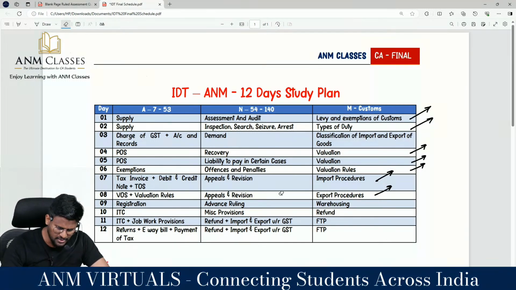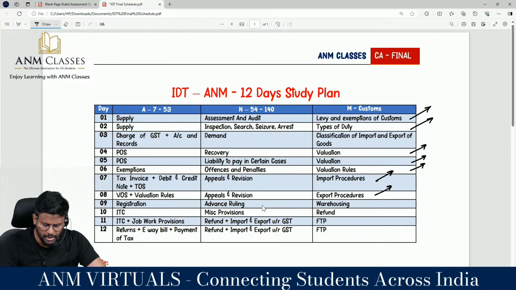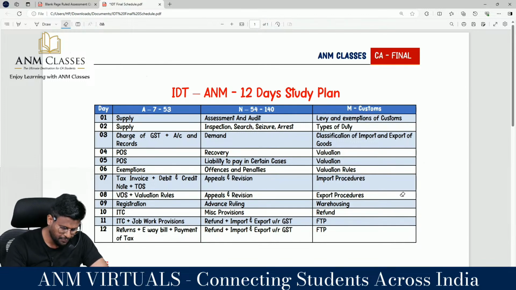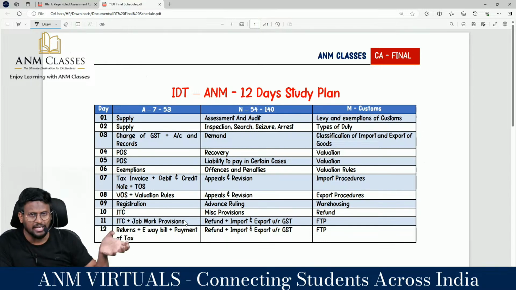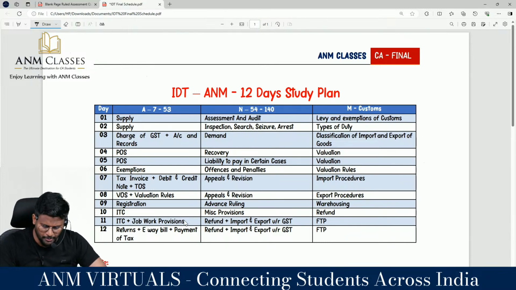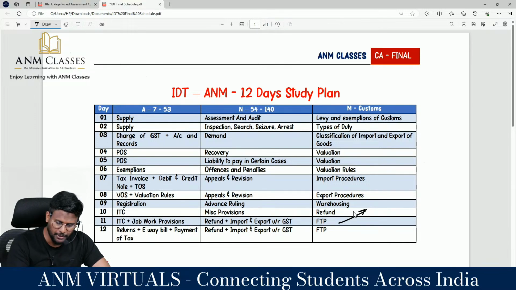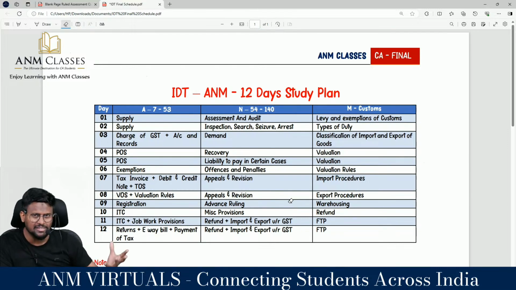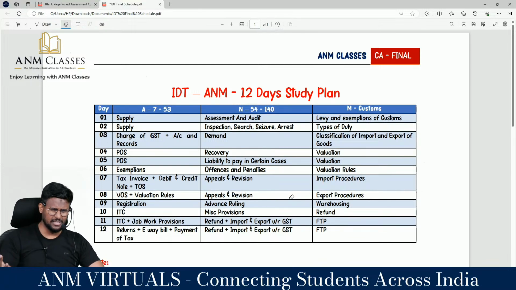Then my dear lovable students, miscellaneous provision, a 4 mark question will be coming, and refund, a 2 mark question will be coming from the refund part of the customs. Then again you do ITC and job work provision, refund and import export GST, another 4 mark question may come, and here you have to revise the FTP of the customs. With regard to the basic part, returns, a 4 mark question, mainly the QRMP scheme, nothing more, nothing less. Then e-way bill, a 4 mark question will come in the examination. Payment of tax will be asked as the first question. They won't ask it as a separate question.